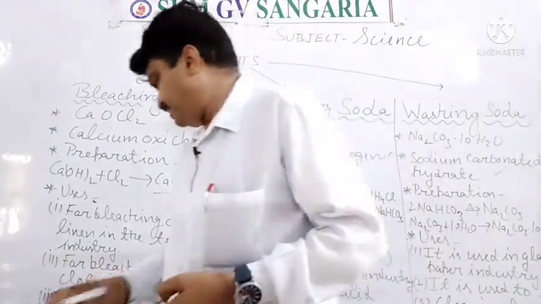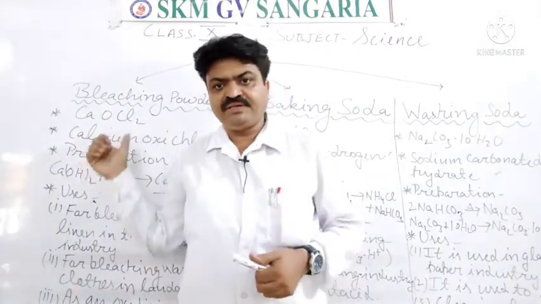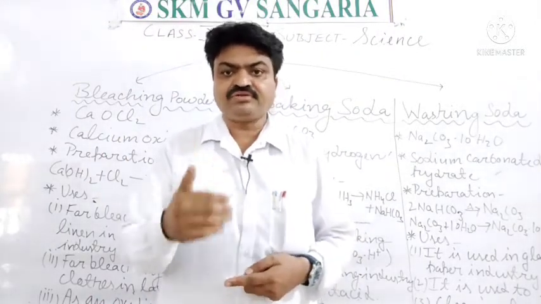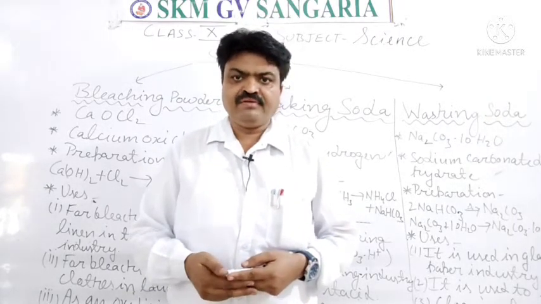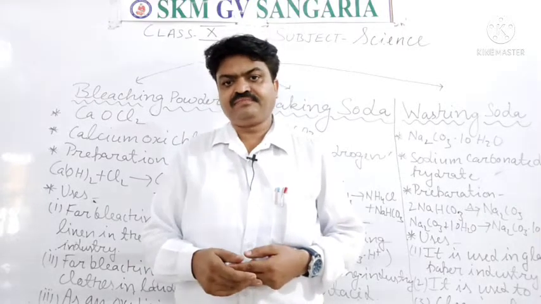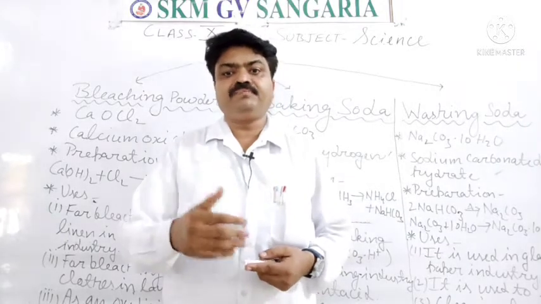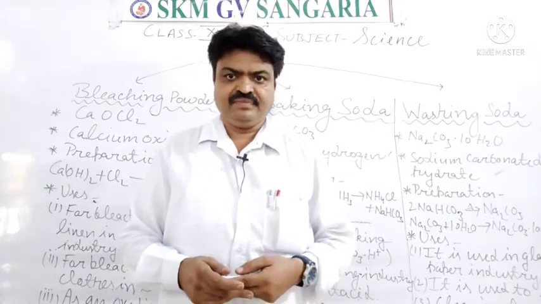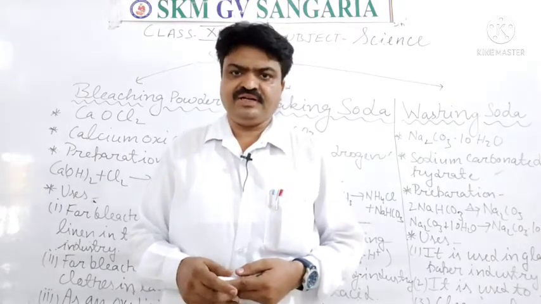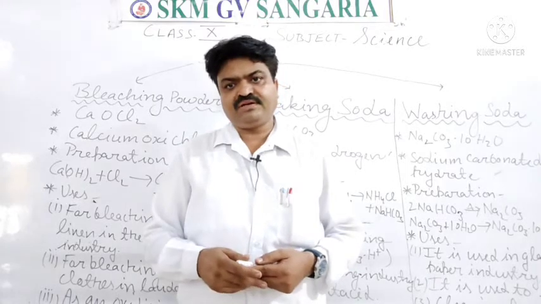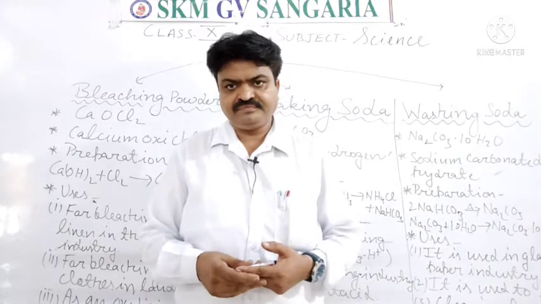The next importance of this is that it is used as an oxidizing agent. Bleaching powder is used as an oxidizing agent. Now, what are oxidizing agents, students? Oxidizing agents are chemical substances that are used to add oxygen in a particular chemical reaction. All these chemical substances are known as oxidizing agents. So, calcium oxychloride can be considered an oxidizing agent.